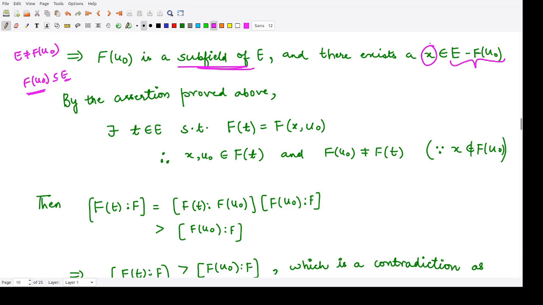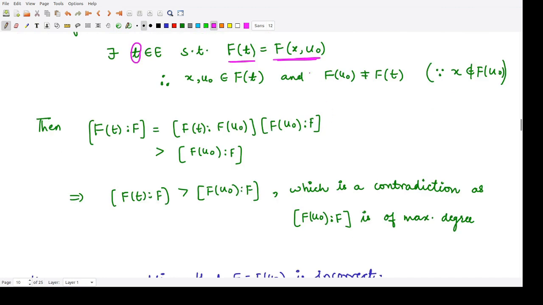So we assume that particular element to be x. By the earlier assertion, for these two elements x and u0, there would exist some third element t such that F(t) is equal to F(x, u0). This we have just proved for alpha, beta and gamma. Accordingly, x and u0 are present in F(t), and F(t) is not equal to F(u0), because x is not present in F(u0).